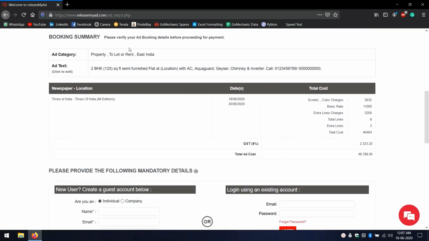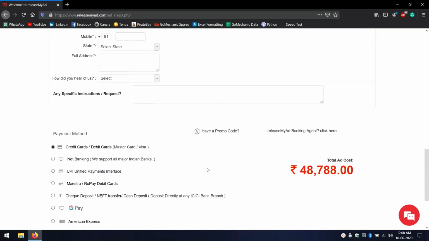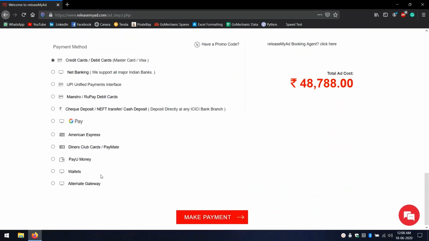So on my booking summary, I get the ad category, which is property to let or rent and in the eastern part, and the ad text of what I want to print on the newspaper and the total ad costs. Now I go to the mandatory details where you have to fill in your personal details and select your payment method.